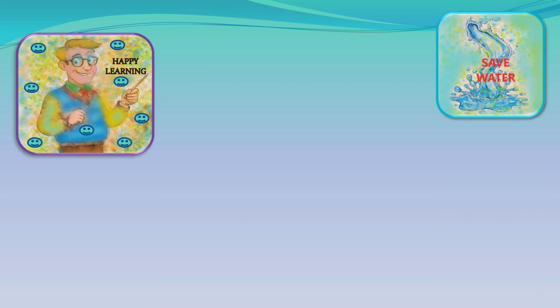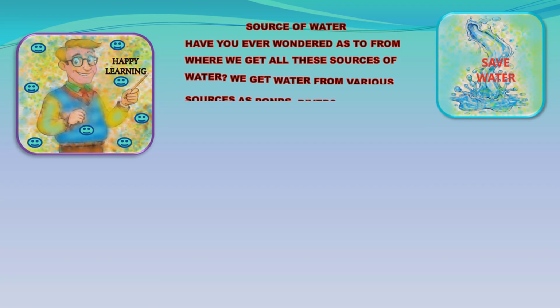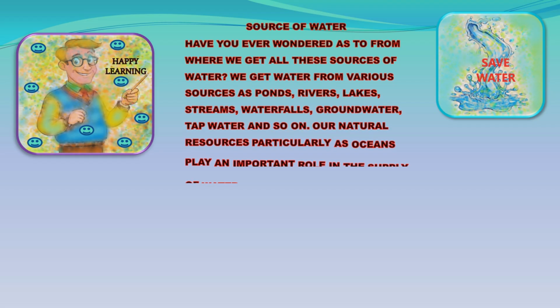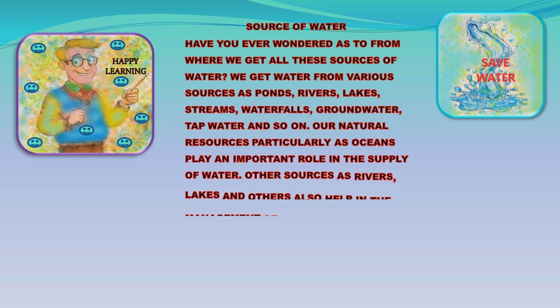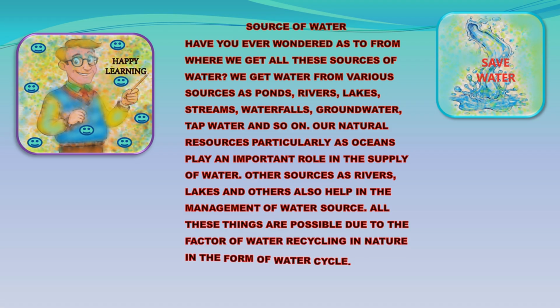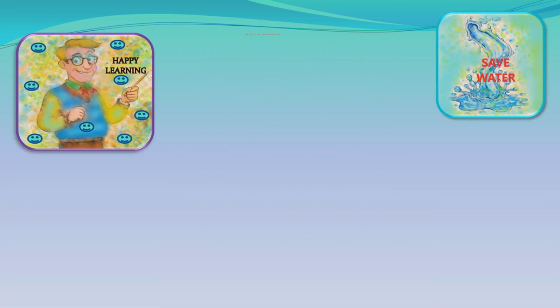Source of water. Have you ever wondered from where we get all these sources of water? We get water from various sources such as ponds, rivers, lakes, streams, waterfalls, groundwater, tap water, and so on. Our natural resources, particularly oceans, play an important role in the supply of water. Other sources such as rivers, lakes, and others also help in the management of water sources. All these things are possible due to water recycling in nature in the form of the water cycle.